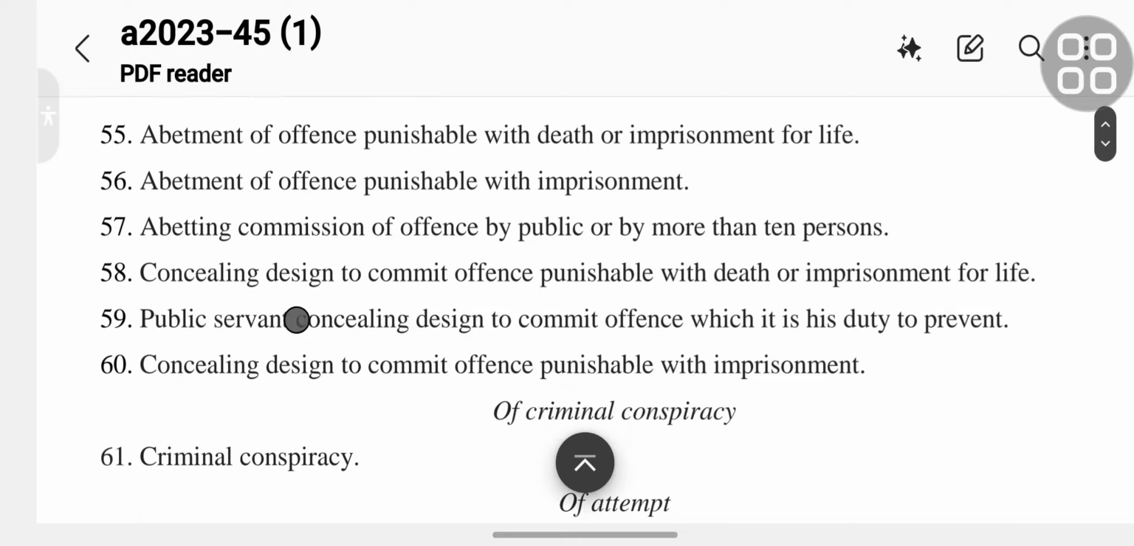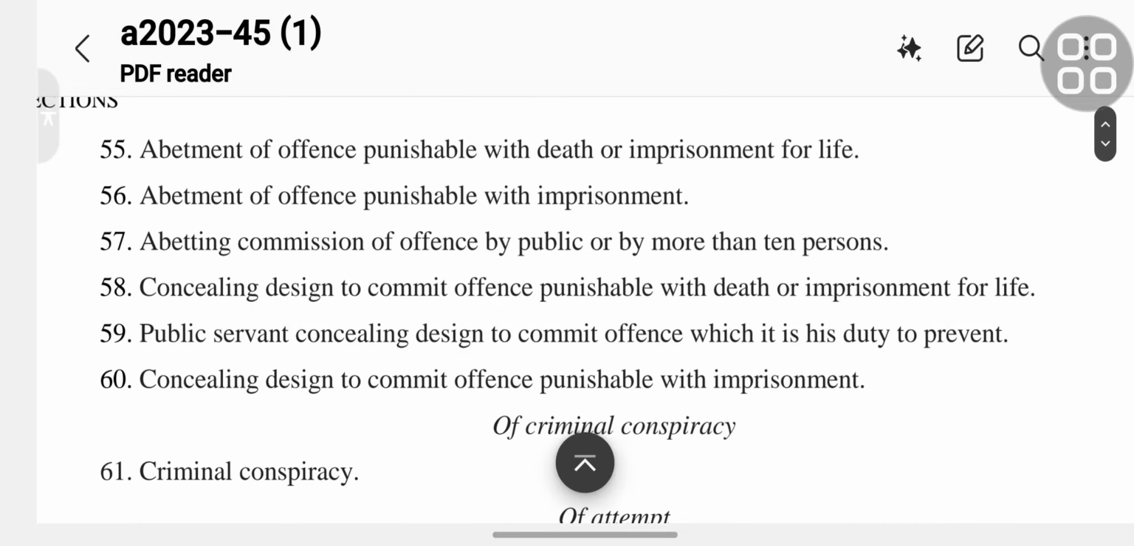Section 55 is abetment of offense punishable with death or imprisonment for life. Section 56 is the abetment of offense punishable with imprisonment.